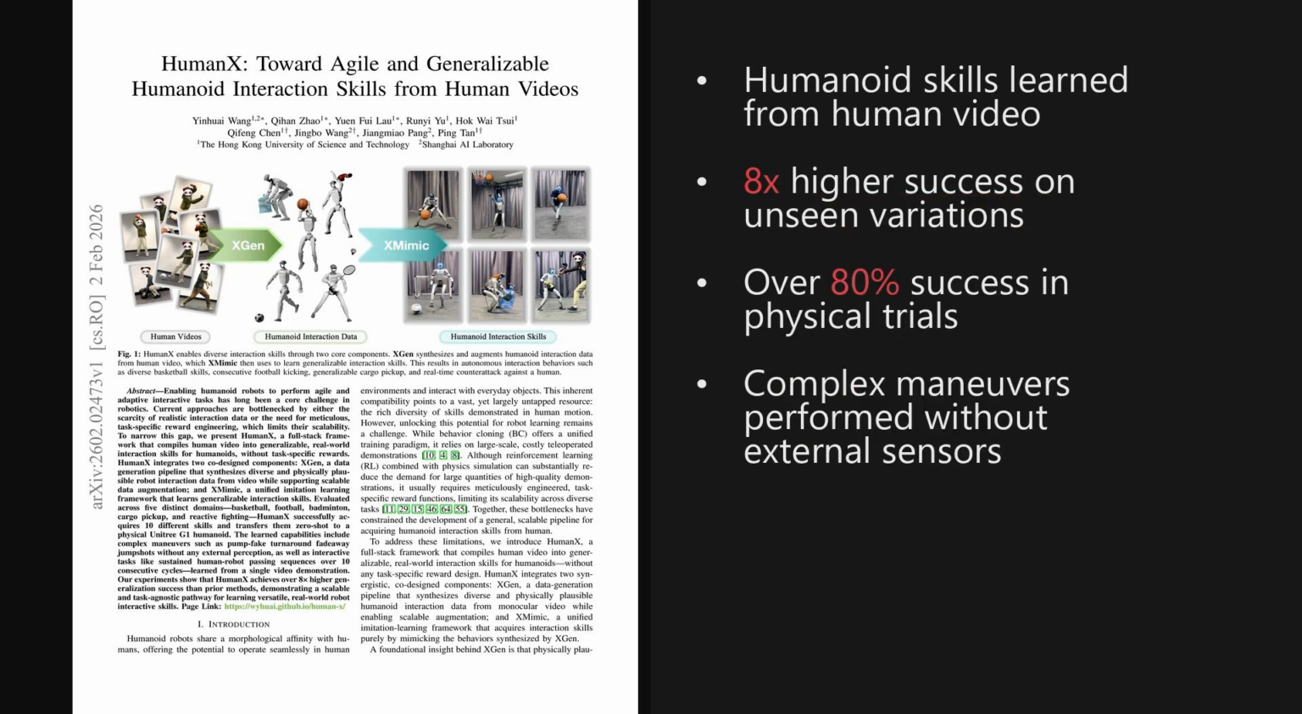I'm Alex. Today we're looking at a paper trending on X, published on February 2nd, 2026, about 6 days ago. It introduces HumanX, a framework that compiles human videos into generalizable robot skills, achieving over 8 times higher generalization success compared to prior methods. The paper is titled HumanX Toward Agile and Generalizable Humanoid Interaction Skills from Human Videos. And as we'll see later, the implications for acquiring versatile, real-world skills without manual reward engineering are really promising.